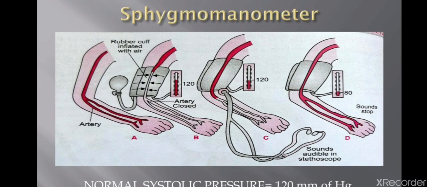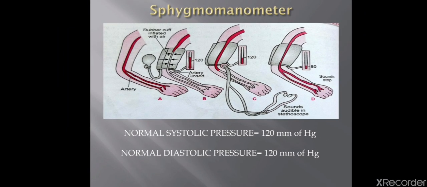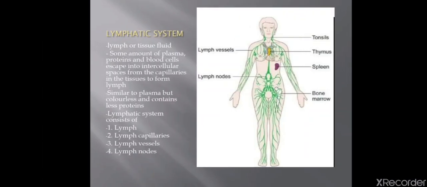Now when the ventricles are contracting, the arteries are at high pressure. This high pressure should be near about 120, and when you release the pressure in the cuff and the blood comes into the arteries, the lowest pressure should be around 80. Then you get the reading of 120 by 80 mm of Hg. So this is sphygmomanometer.